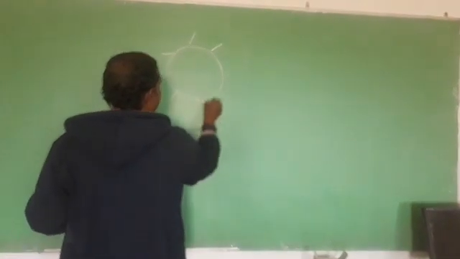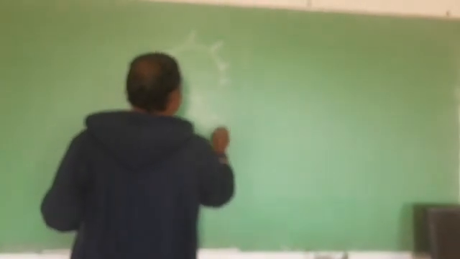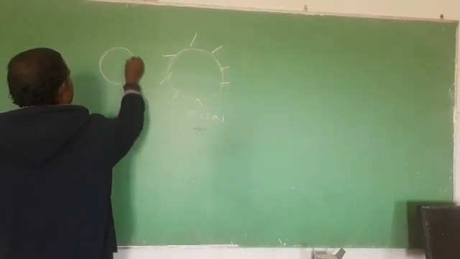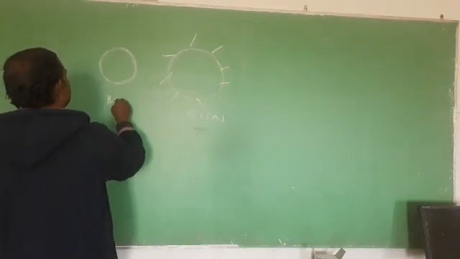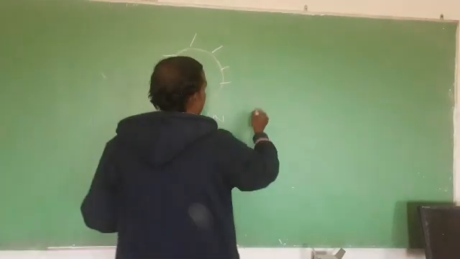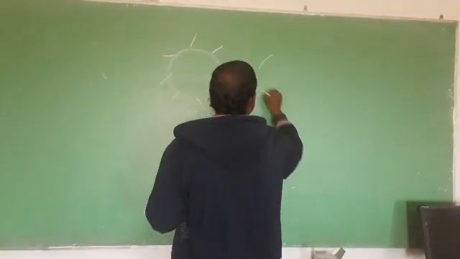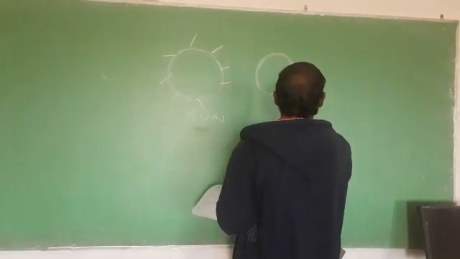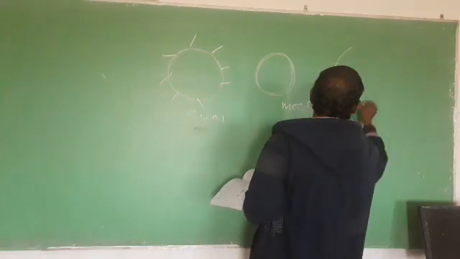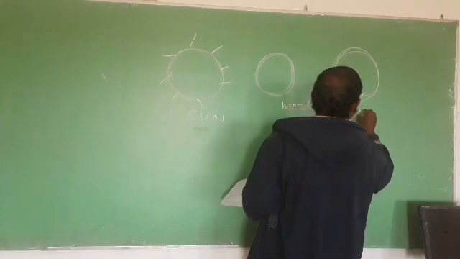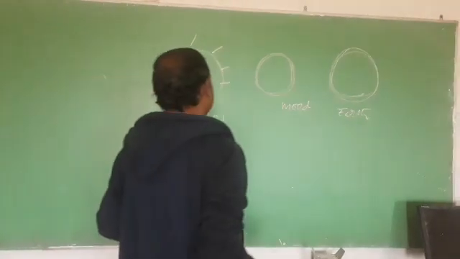This is the sun. When the moon is in between the sun and the earth, this is the moon and this is the earth, what happens?